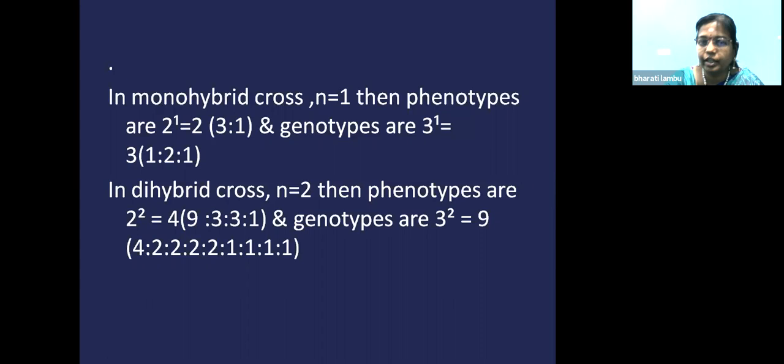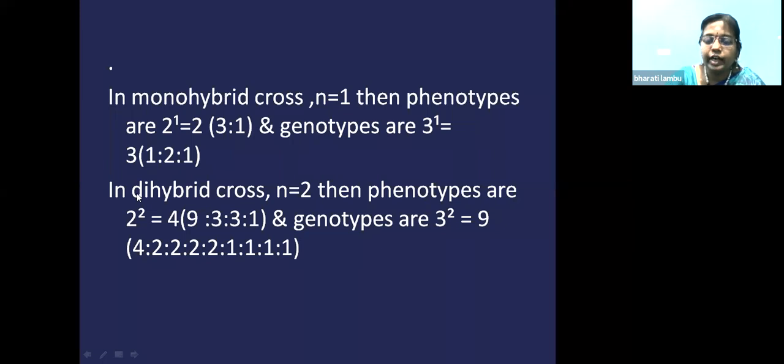So if you see the phenotypic ratio, it is 3:1. How many phenotypes are there? It is 2 phenotypes. Okay, so phenotypes are 2. Genotypes is 3 to the power of 1 because n is 1 now. So 3 to the power of n, that is equal to 3. If you see the genotypic ratio, how much did you get that time? 1:2:1. That is how many genotypes? 1, 2, 3. So 3 genotypes.